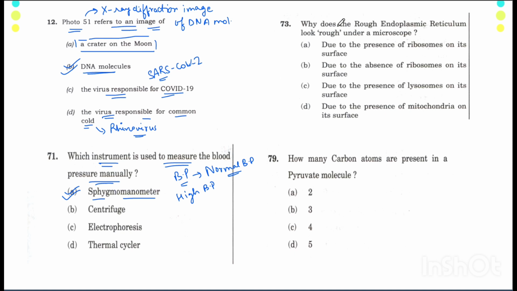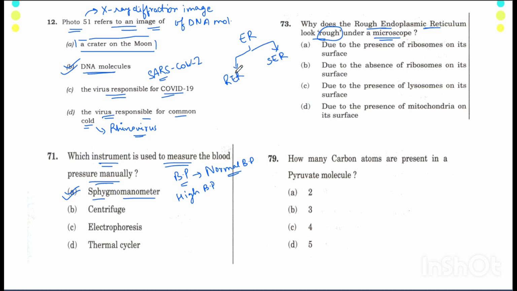Now, the next question states that why does rough endoplasmic reticulum look rough under a microscope? Now, if you know anything about ER, that is endoplasmic reticulum, it is that ER is divided into two types. One is RER, that is rough endoplasmic reticulum, and other is SER, that is smooth endoplasmic reticulum.